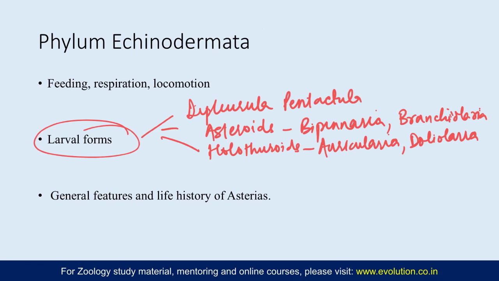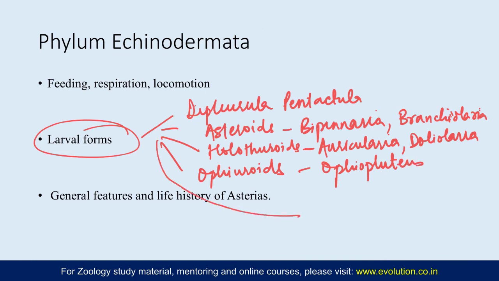Then ophiuroids have the Ophiopluteus larva, and the echinoids have the Echinopluteus larva. So these are the larval forms in case of all these classes.